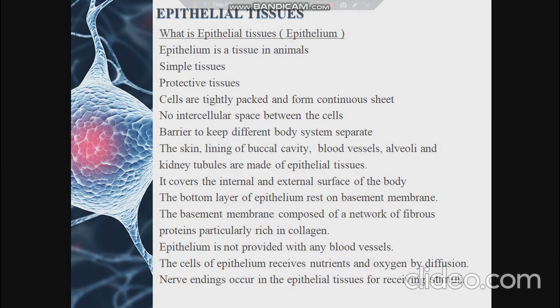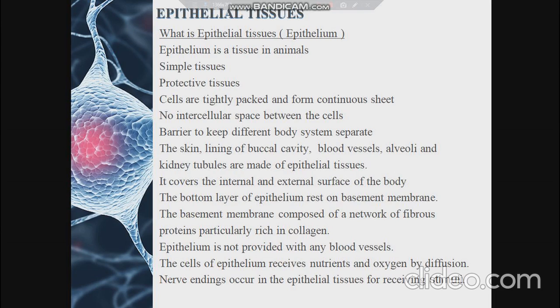It consists of mostly one or more layers of tightly arranged continuous sheets of cells. In these tissues, cells are closely packed and there is little intercellular material between them. Cells in these tissues are held together by intercellular junctions. An extracellular layer of collagen fiber is found below the epithelial membrane, and this is called the basement membrane. This membrane plays an important role in connecting the underlying connective tissue to the epithelial tissue and provides elastic support to the epithelial tissue.